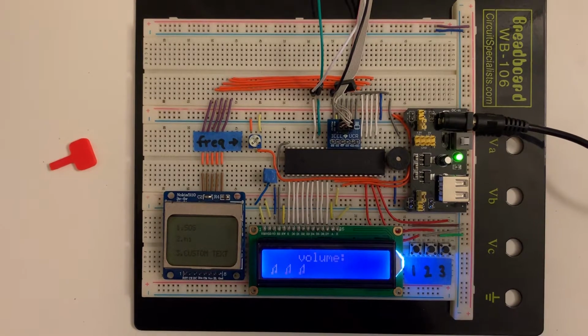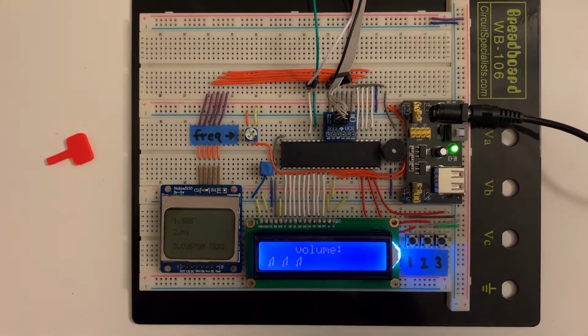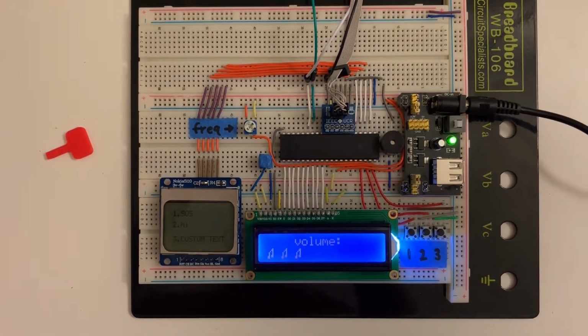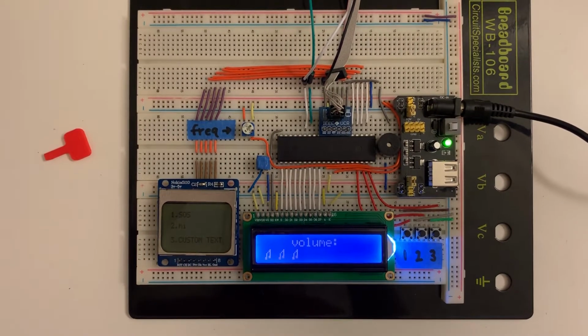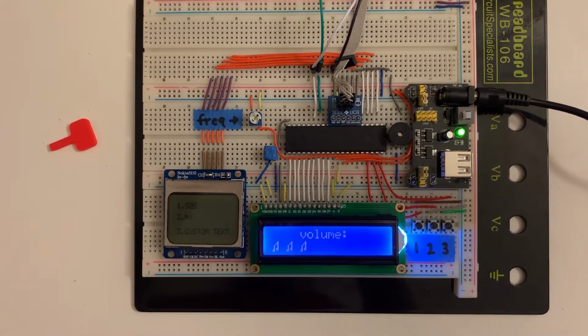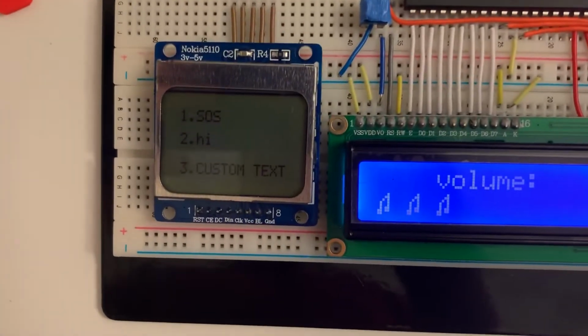For this project, I've created a Morse code translator using a Nokia screen, writing custom characters to the 16x2 LCD, EEPROM, and UCR. So to start, I can select one of my two presets here, SOS or hi.